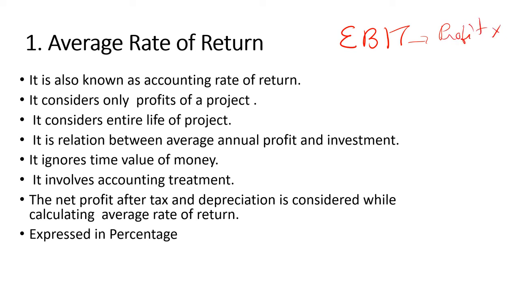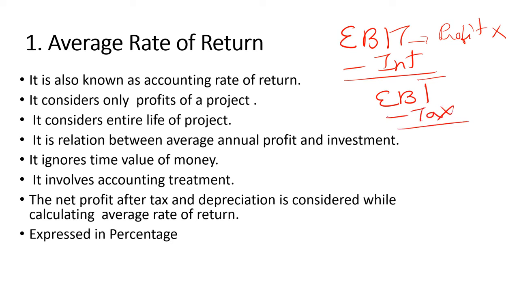So this profit will not be considered. Here the interest will be reduced, then you get EBT. Then the tax will be paid, and after this you will get the EAT, earning after tax, and the average will be taken of this EAT. Average EAT, remember this, earning before interest and tax will not be considered as the whole profit for this. After depreciation and taxes and interest, after payment of all these three things, the average profits will be calculated.